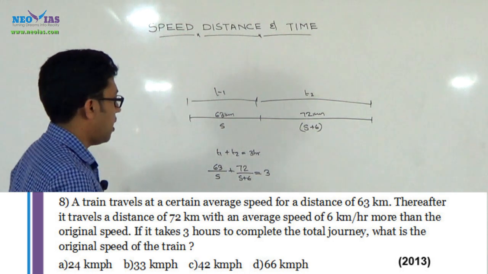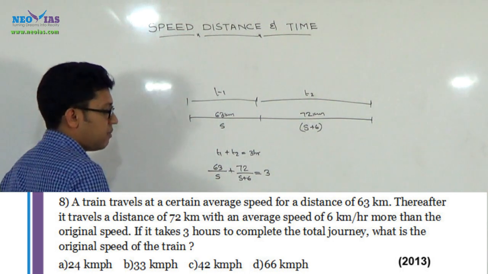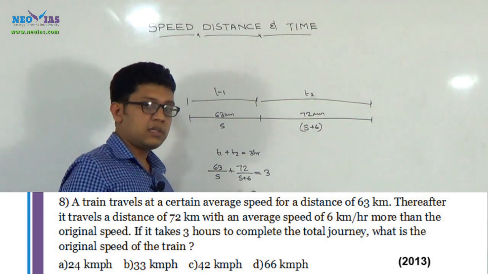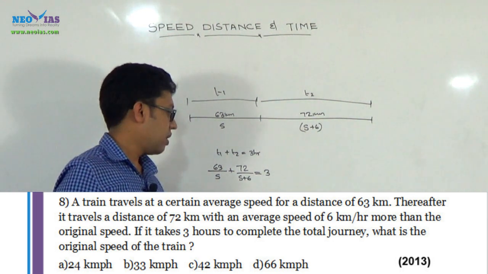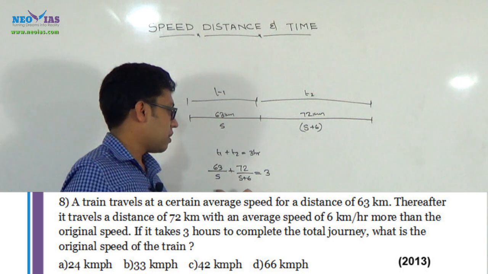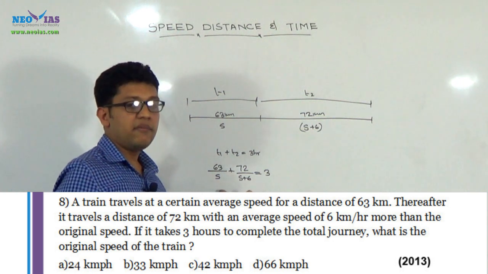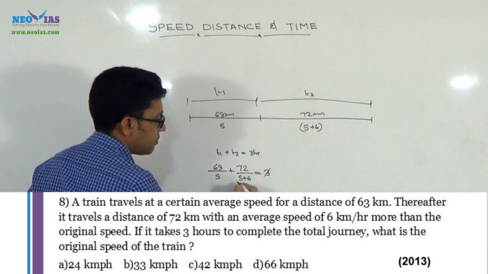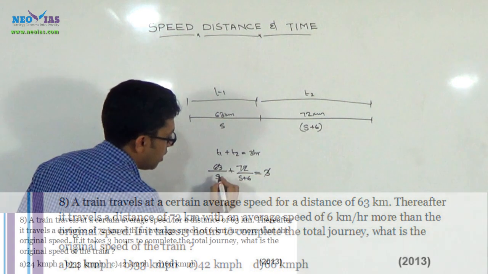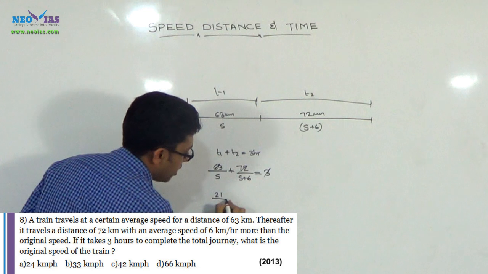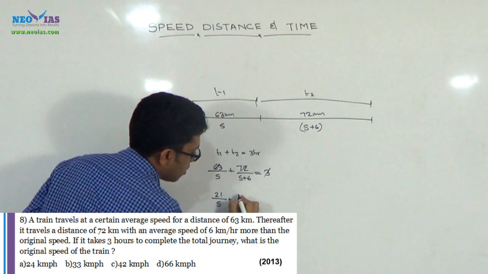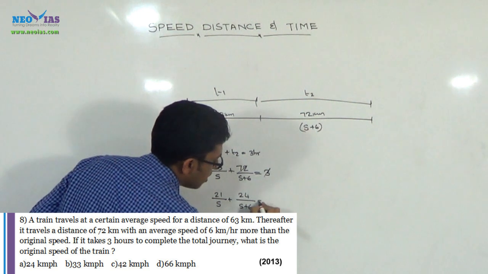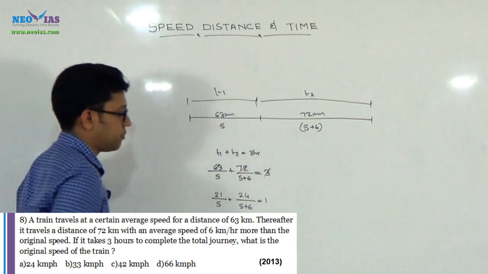By solving this we will get the value of s, but the problem is that if we go straight to solve this problem, the equation will be a quadratic equation, and we will need to solve that quadratic equation to find s. Cancelling, we will get 21 by s plus 24 by s plus 6 is equal to 1.